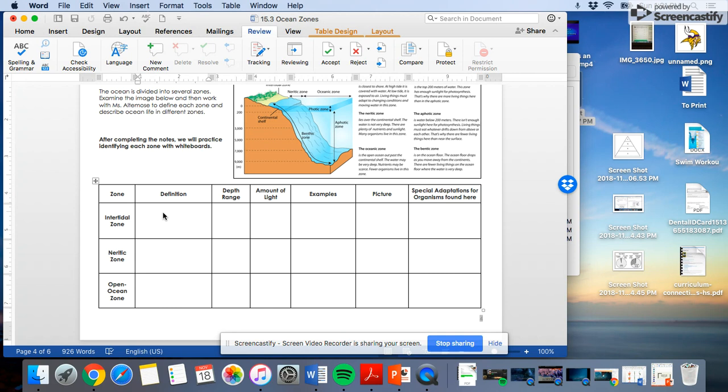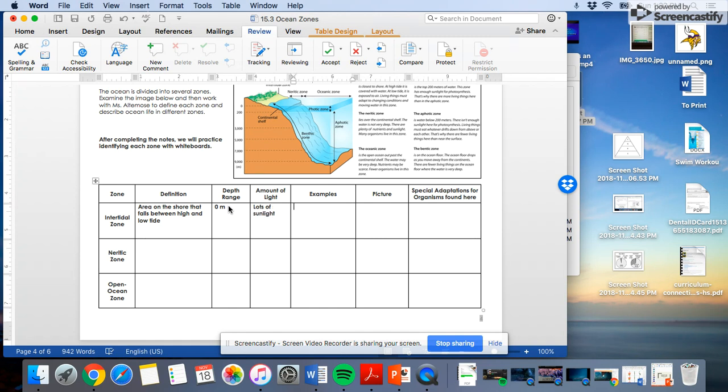The intertidal zone is the area on the shore that falls between high and low tide. What that means is that when you're on the beach and you put your chair out, and if you leave it there all day, the water gets closer and closer to it, and then further away. That's the intertidal zone. It's the area that's sometimes underwater and sometimes above water, depending on what time of the day it is. So the depth range is 0 meters. And it receives lots of sunlight because it gets all kinds of sunlight.